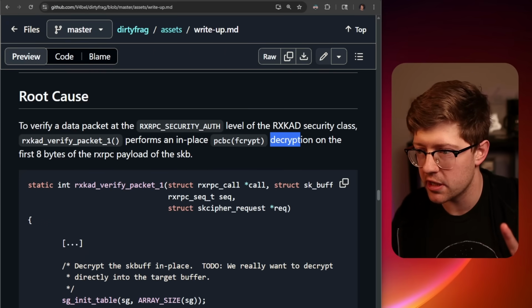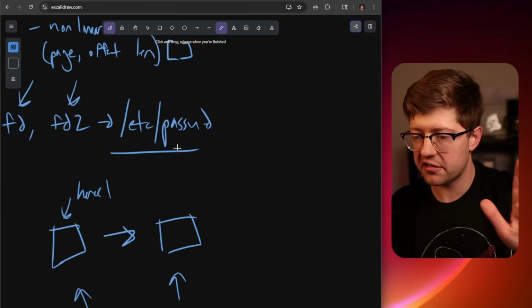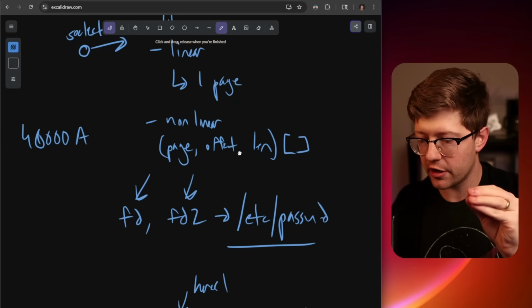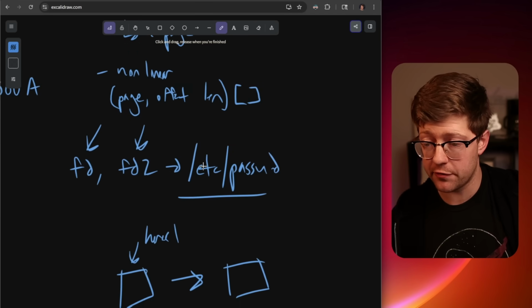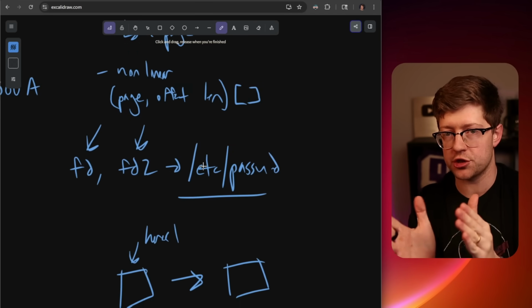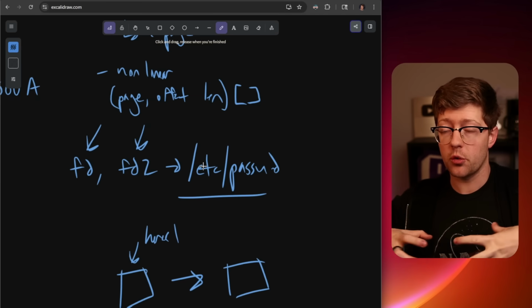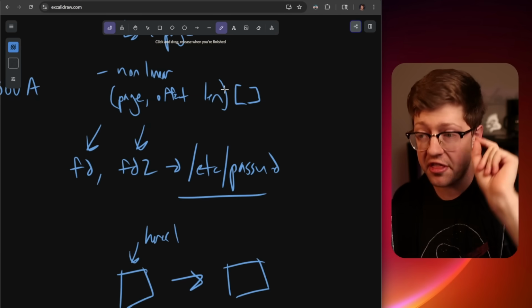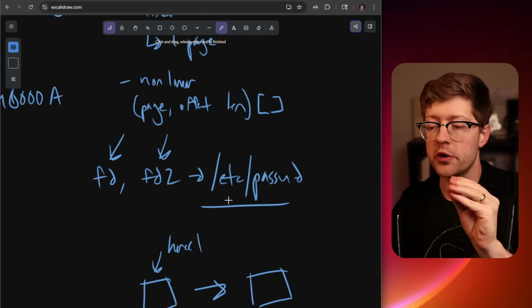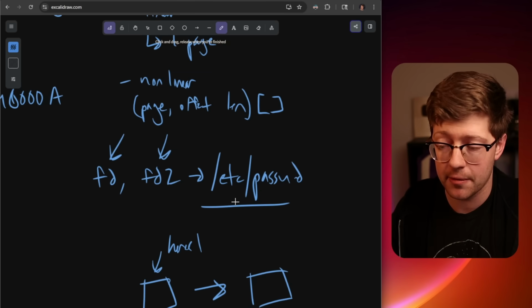So using the same primitive, where we take the list of pages and splice together one page with another and get access to a new file. In the previous version, the ESP version, we're trying to overwrite the page cache entry for the contents of /usr/bin/su, so that when we execve /usr/bin/su, it just points to shellcode. For this variant, the RPC variant, we're going to do something a little different. We're going to overwrite a text file.